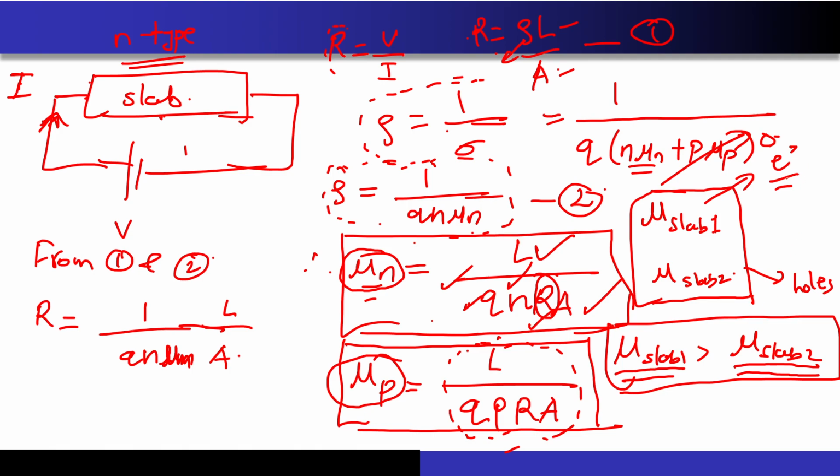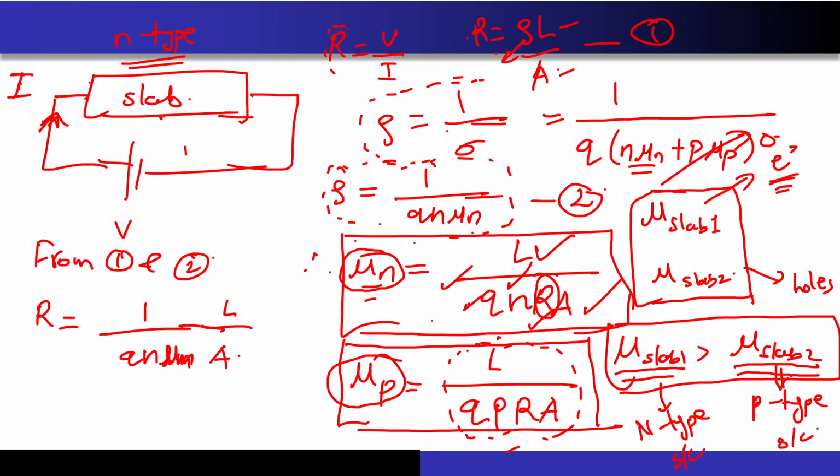In one case electrons are the majority carriers, in the other holes. So whichever slab gives the higher mobility is the n-type semiconductor, and the slab whose mobility is lower is the p-type semiconductor. I hope it is clear how you can find the mobility by constructing a very rudimentary experiment, and how you can differentiate between p-type and n-type doped slabs.